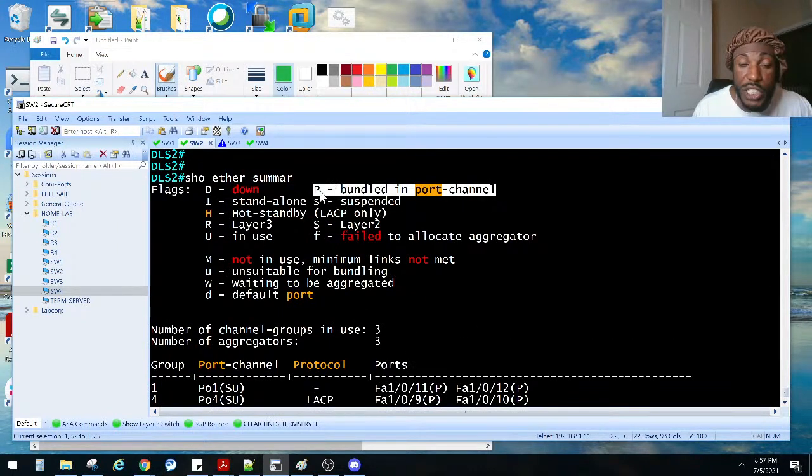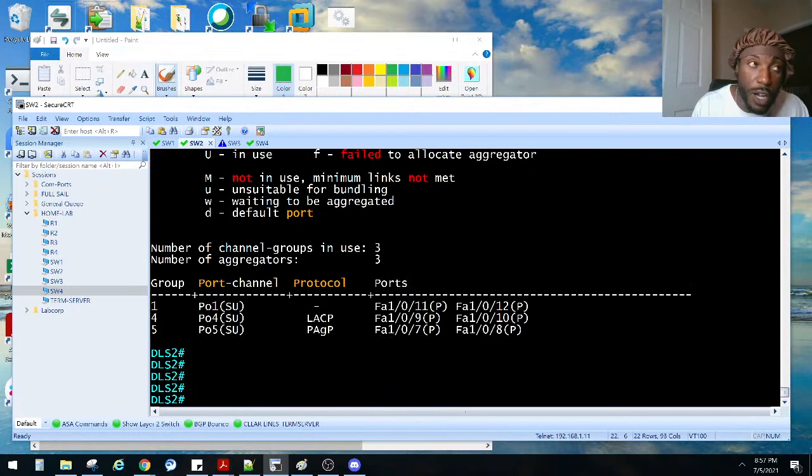Port bundled into port channel. So that was the problem. We used the wrong keywords there. And like Kevin was mentioning, we could either do this channel protocol command hard coded as either LACP or PAgP. Now I want to run into this right here.